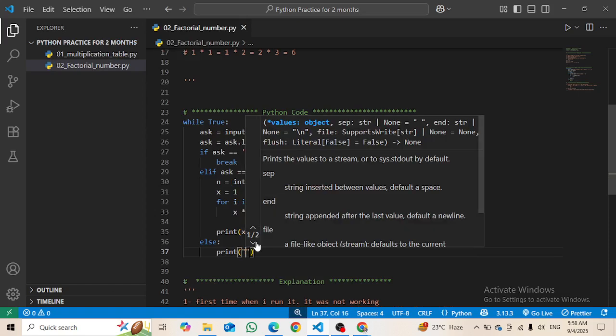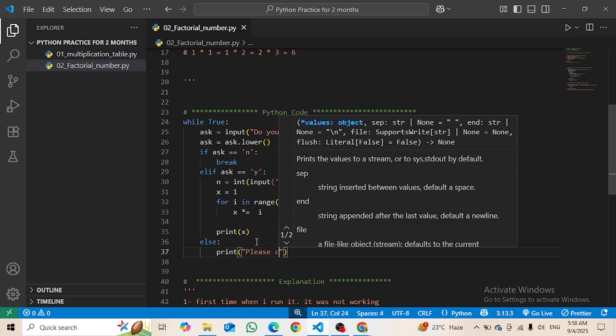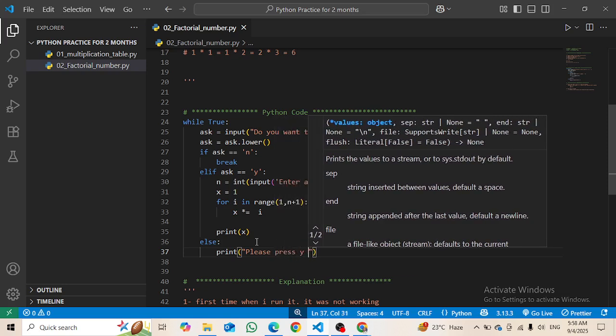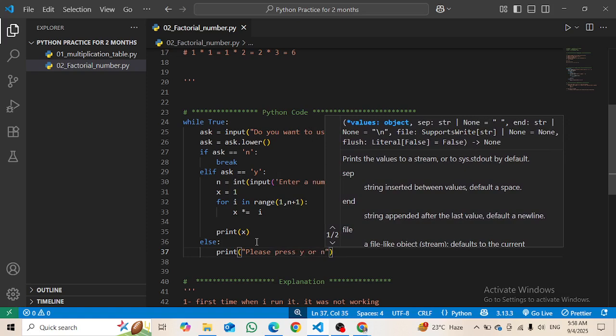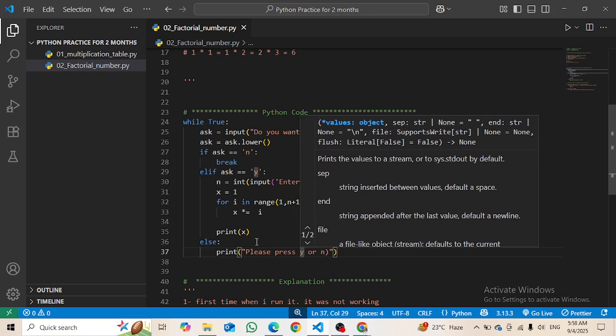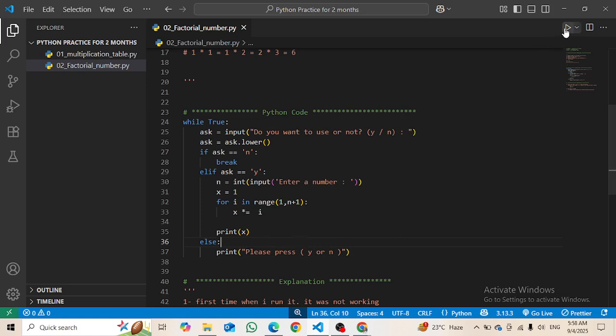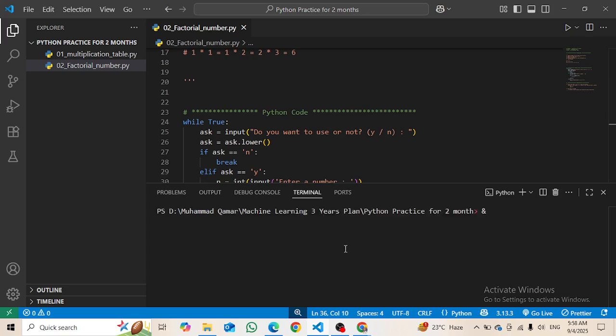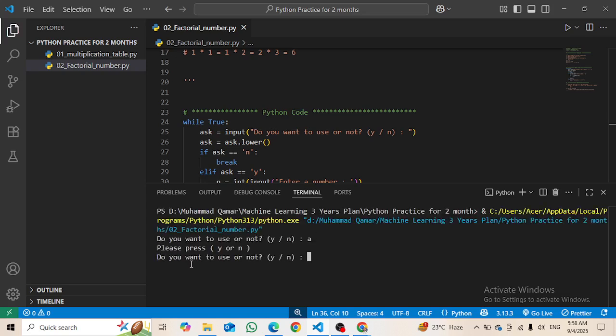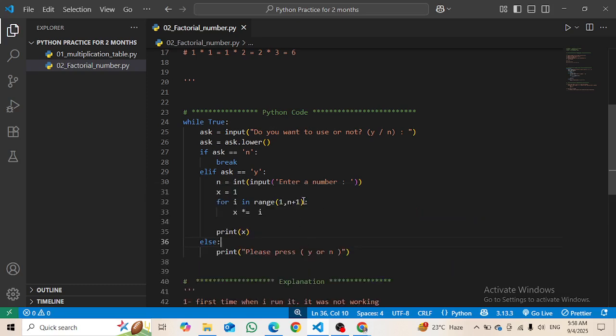print please press or click y or n, right? Yes or no. So let's say I run it again and someone presses here a, so it will say please press y or n, right? So now it will print n and it will come out of the loop or the program, okay. So this is how it is running for infinite time. It will run until the user wants to use the program.